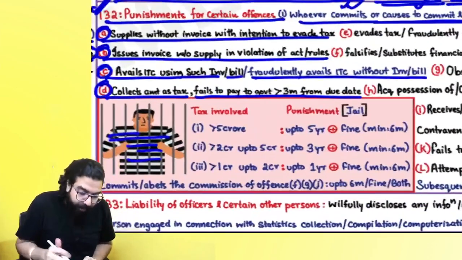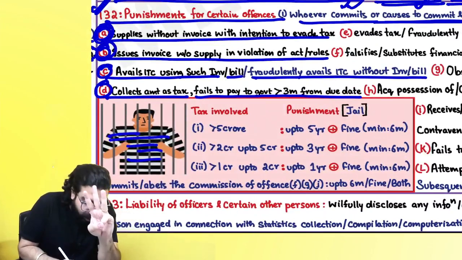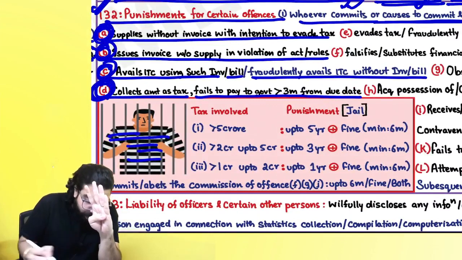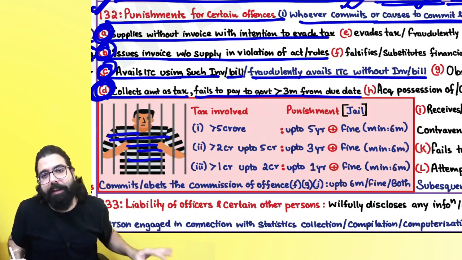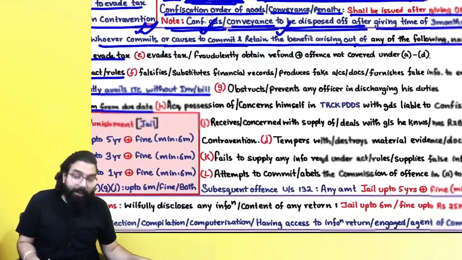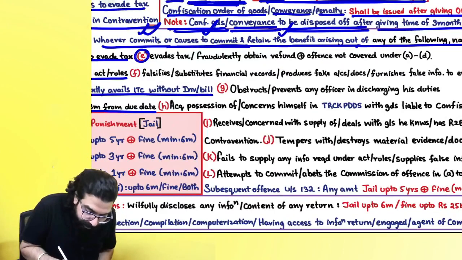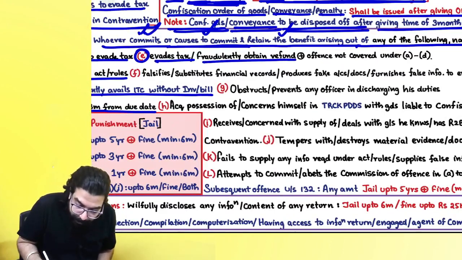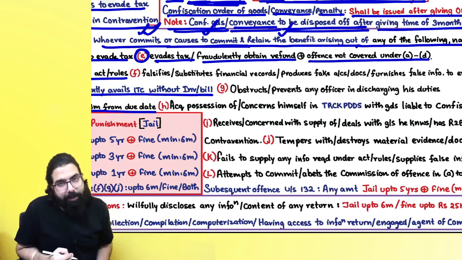Number 1, supplying without invoice; invoice without supply; ITC taken on the basis of a bogus invoice or without any invoice. And the last one, you have collected an amount as tax but failed to pay it to the government for more than 3 months from the due date. These 4 are very severe offenses. Number 5, sir, evades tax or fraudulently obtains refund, or an offense not covered under A to D, then that offense will be covered under E.